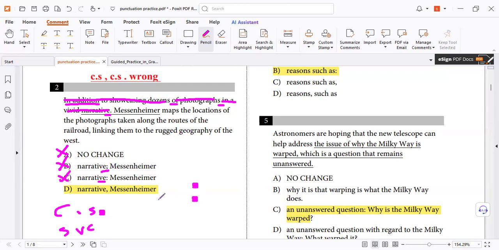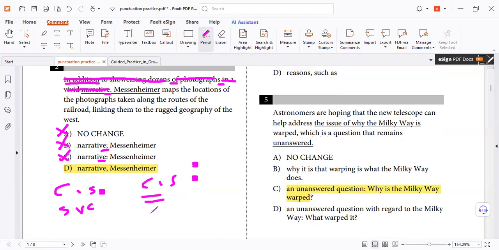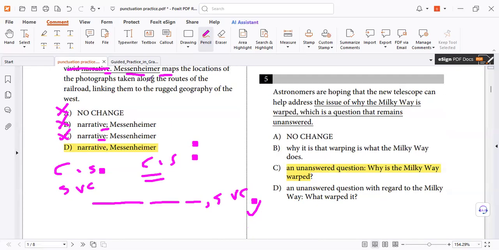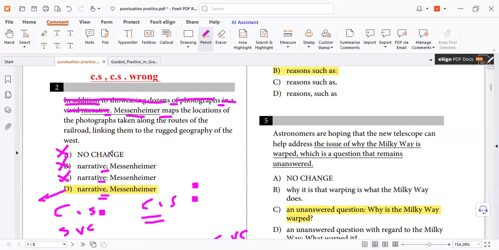Why? Because a colon must be preceded by a complete sentence, like a semicolon. So the first part has a mistake, so delete it. But wait, why is D correct? The writer starts with phrases, comma, and then a sentence. Correct? Where is the sentence, subject and verb? And then phrases to complete the meaning. That means he wants to start with phrases, so we need a comma. What kind of phrases? Prepositional phrases. You can use any phrase, and any number of phrases.